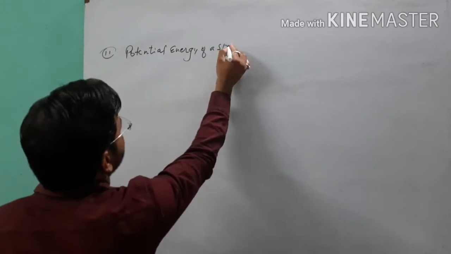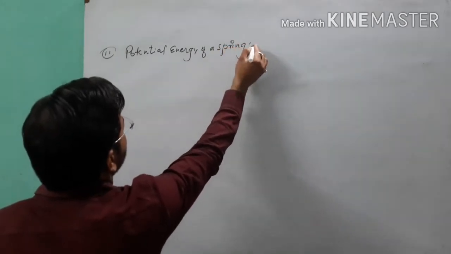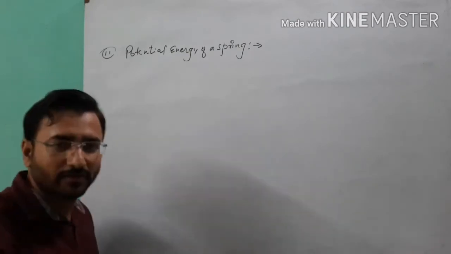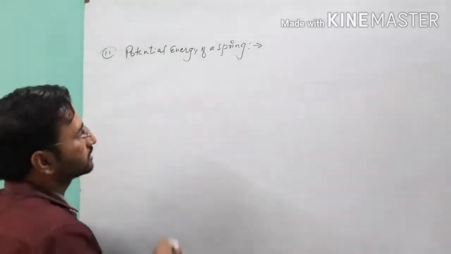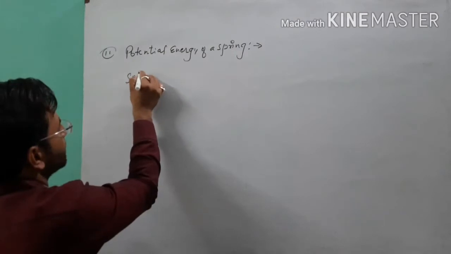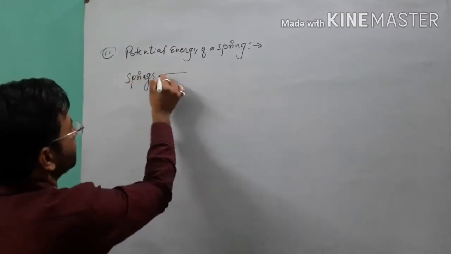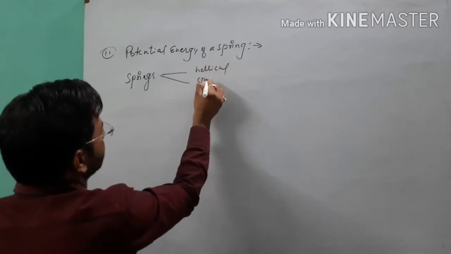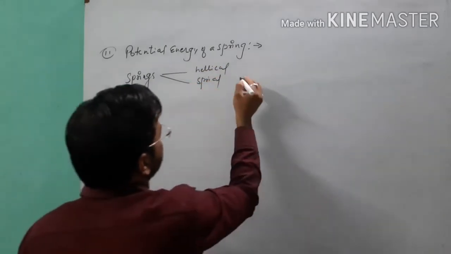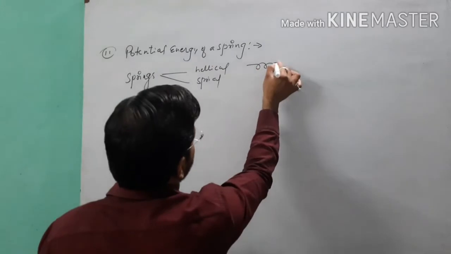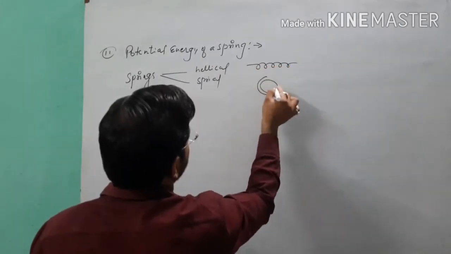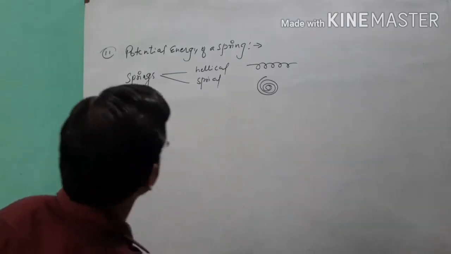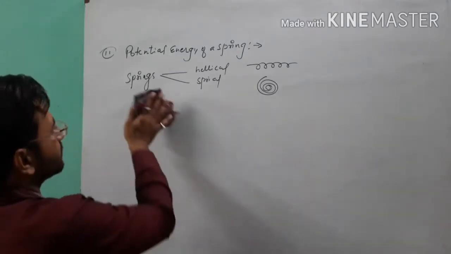So when we talk about the potential energy of a spring, as we know, springs are basically of two types. One is helical form and the second is spiral form. So when we talk about the helical shape like this and the spiral is like this, you have two types of spring in practice, helical and spiral.